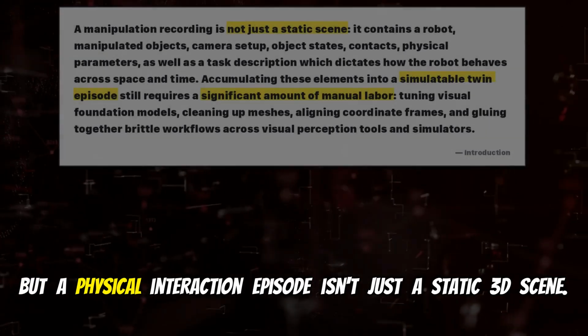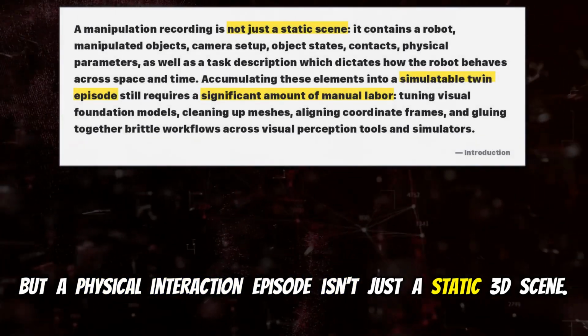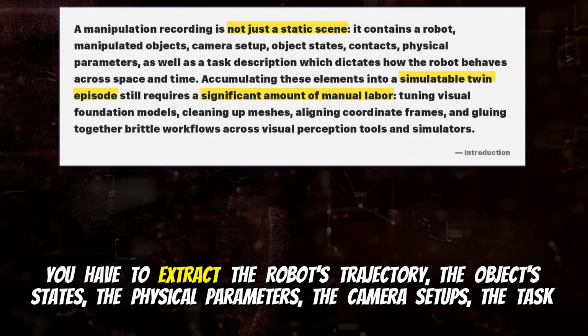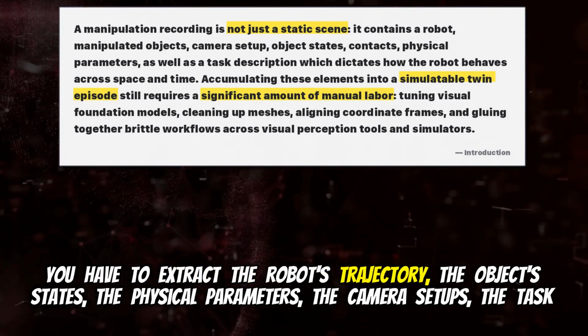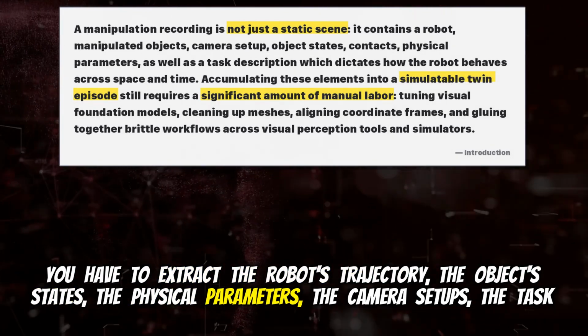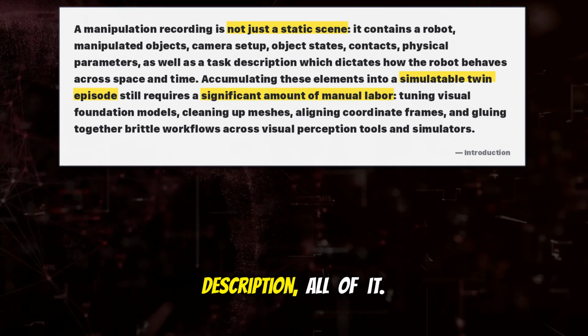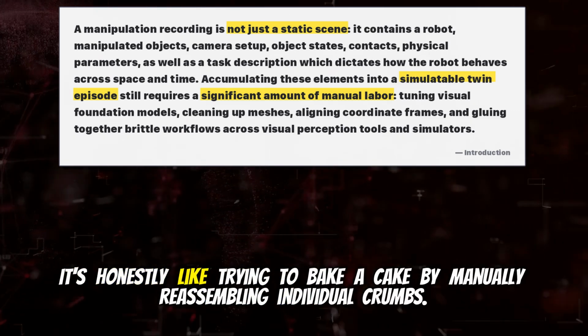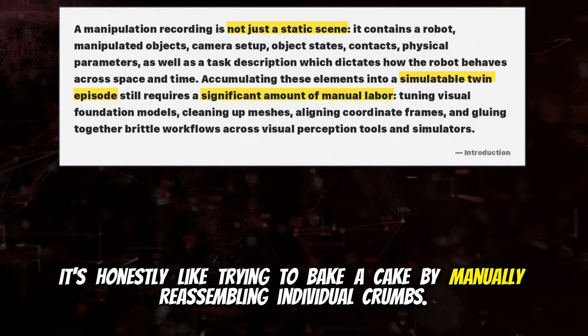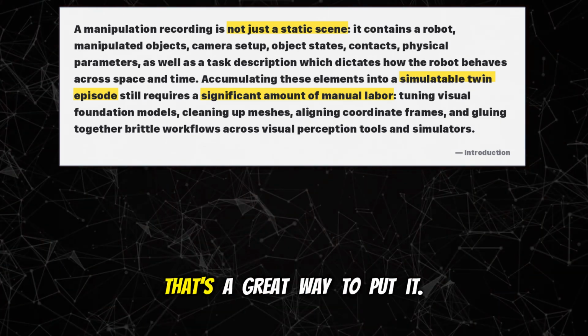Right, but a physical interaction episode isn't just a static 3D scene. You have to extract the robot's trajectory, the object states, the physical parameters, the camera setups, the task description, all of it. It's honestly like trying to bake a cake by manually reassembling individual crumbs. That's a great way to put it.